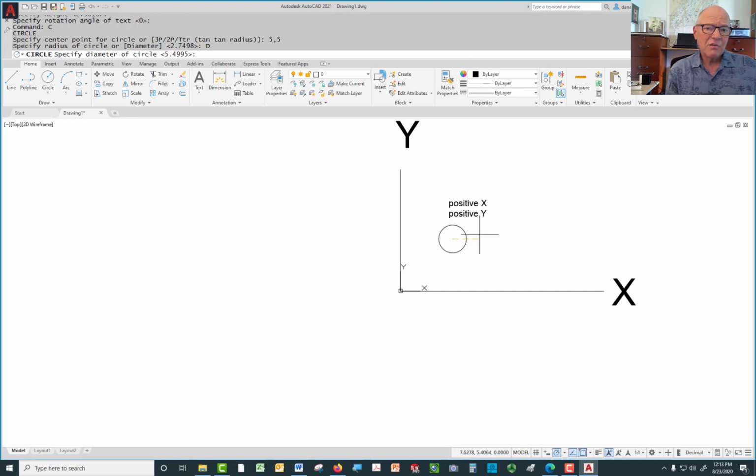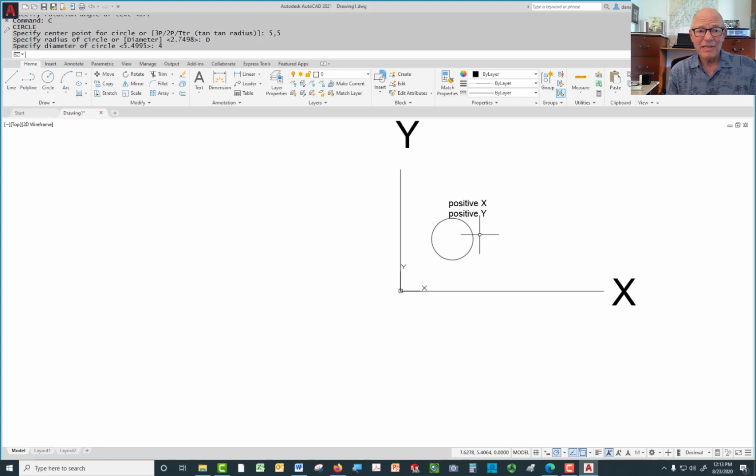So if I want a circle with a diameter of 4, I type in a 4 now, and that circle is exactly 4 units across. And the units, by the way, represent whatever I think I'm drawing in. As long as I'm consistent, that can be inches or millimeters.